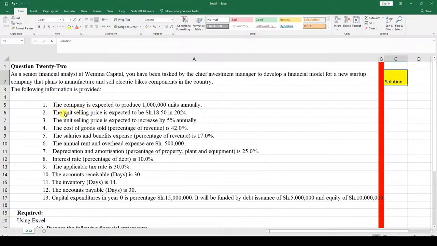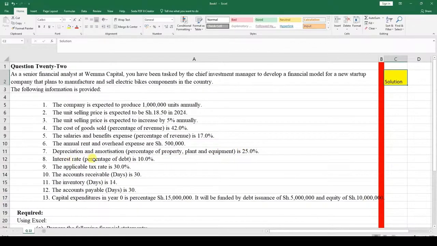Number two, the unit selling price is expected to be 18.5 in 2024. The unit selling price is expected to increase by 5% annually. Number four, the cost of goods sold percentage of revenue is 42%. The salaries and benefits expense as a percentage of revenue is 17%. The annual rent and overhead expenses are 500,000. Number seven, depreciation and amortization percentage of property, plant and equipment, or PPE, is 25%.